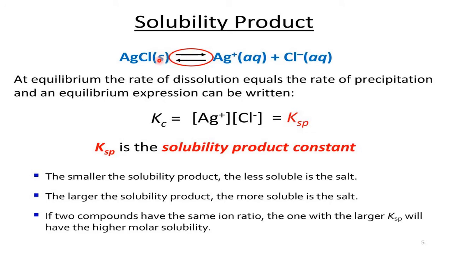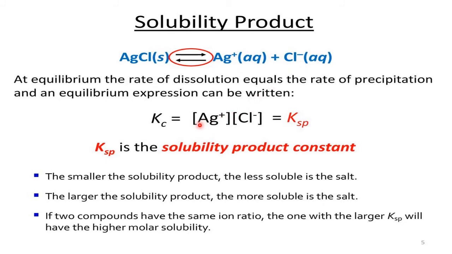That means its concentration is not changed. Therefore, K equals the concentration of the silver ion and the chloride ion by AgCl, and the concentration of AgCl is taken as unity. It did not change. Therefore, K is only the product of the concentration of the silver ion and the chloride ion.